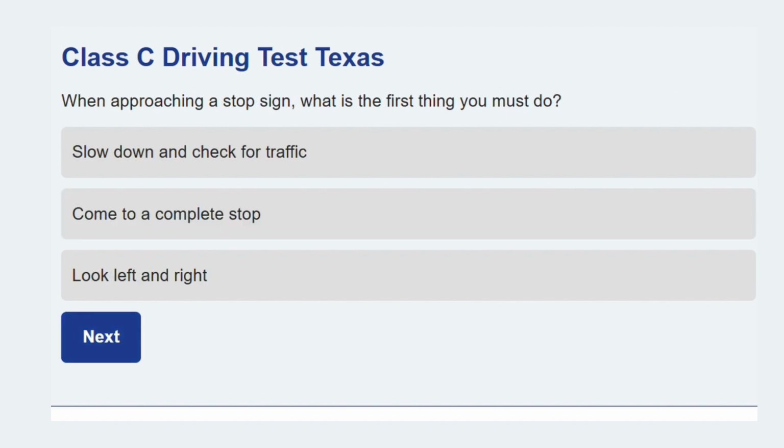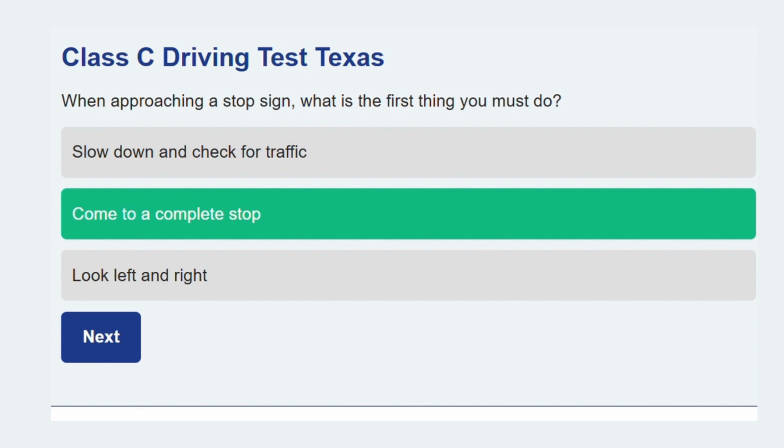Here's another one. When approaching a stop sign, what is the first thing you must do? Come to a complete stop. The law requires a full cessation of movement before proceeding.